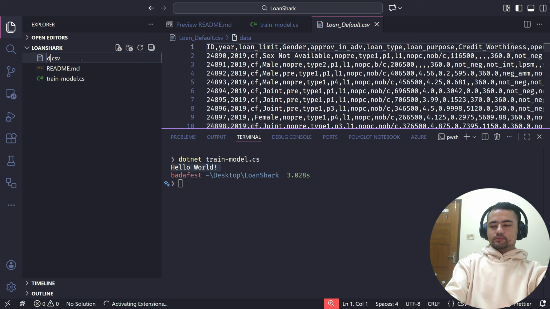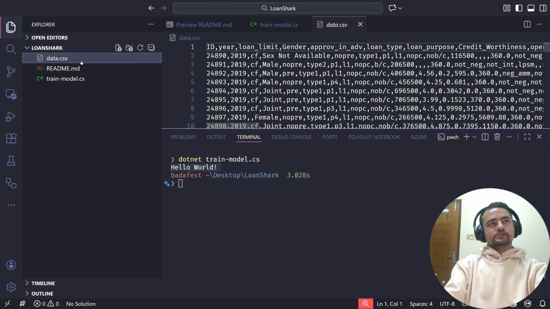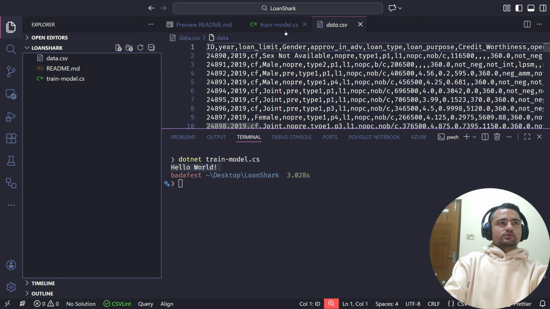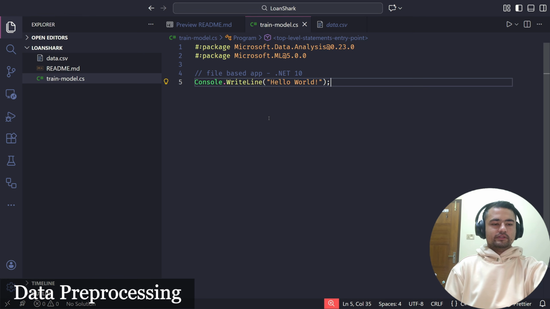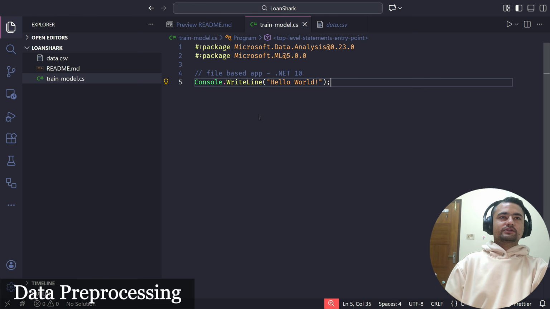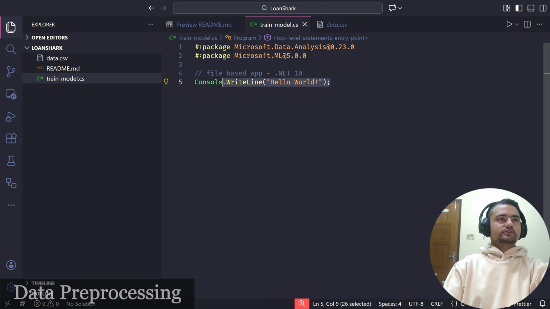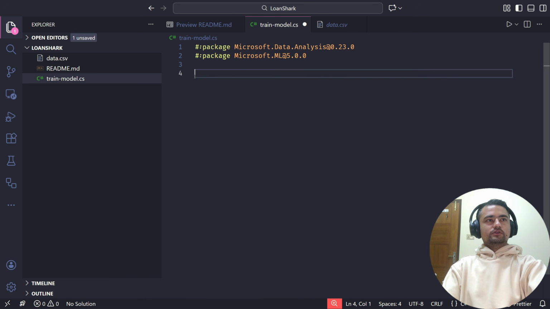I'm going to rename it to something simple like data.csv. So we have everything ready to start training the model now. We have the data, we have the packages referenced in our file. Okay, so let's get started by loading the data in our file first. Going to remove this code.